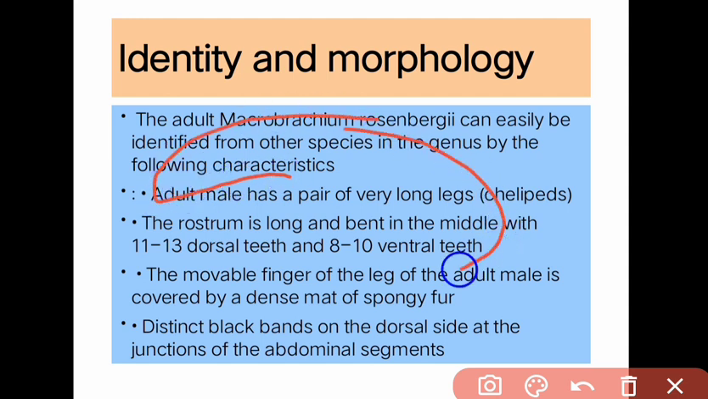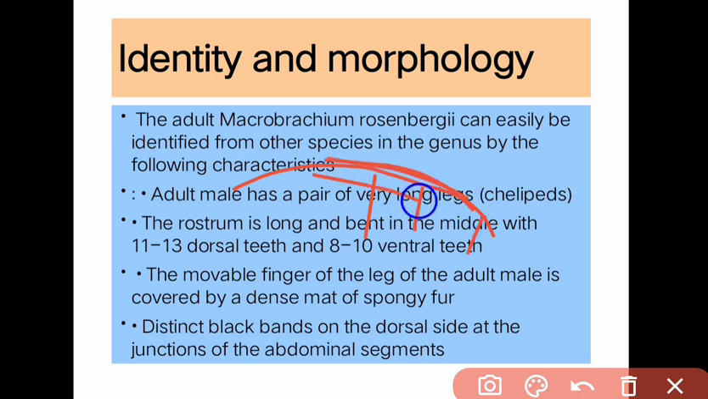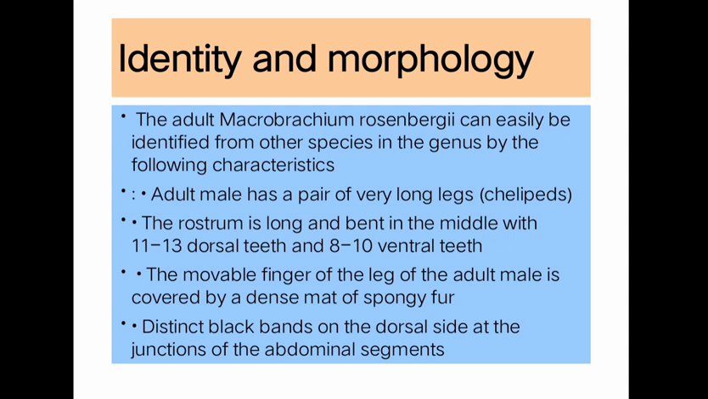It is bent from the rostrum, and here you find 11 to 13 teeth, whereas here 8 to 10 teeth-like structures are present on the rostrum. The movable finger of the legs of the adult male is covered by a dense mat of spongy fur. Distinct black bands on the dorsal side at the junction of the abdominal segments are present. So on the abdominal segments the black bands are present on the dorsal side.